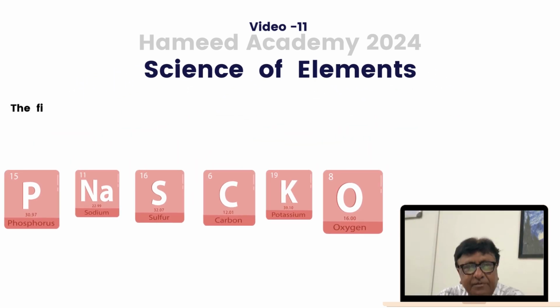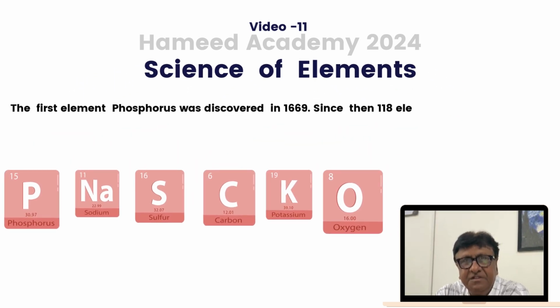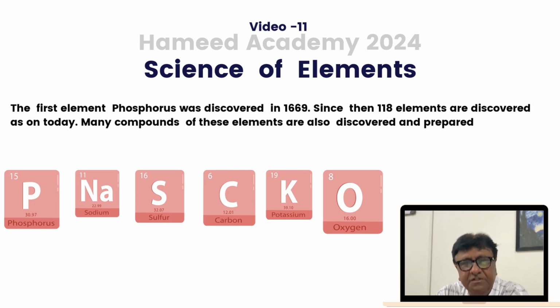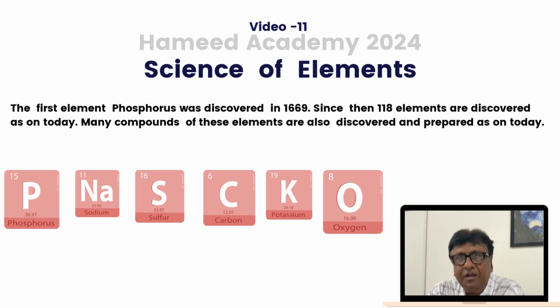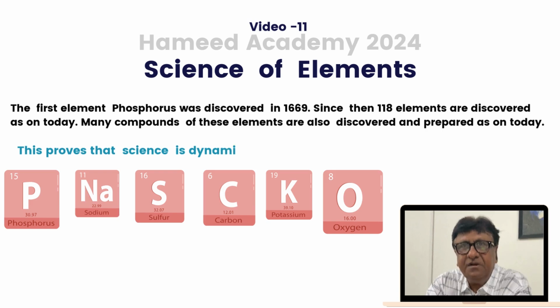Science of elements. The first element, phosphorus, was discovered in 1669. Since then, 118 elements have been discovered as of today. Many compounds of these elements are also discovered and prepared as of today. This proves that science is dynamic in nature.